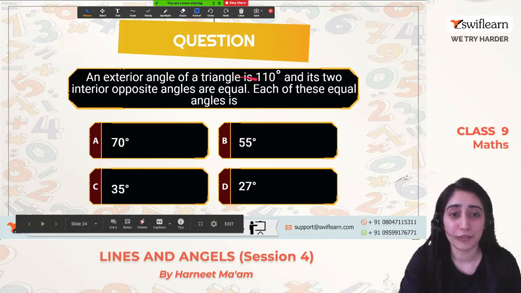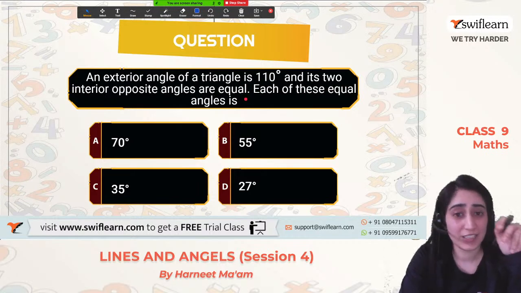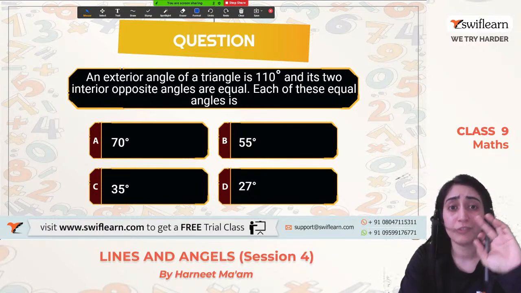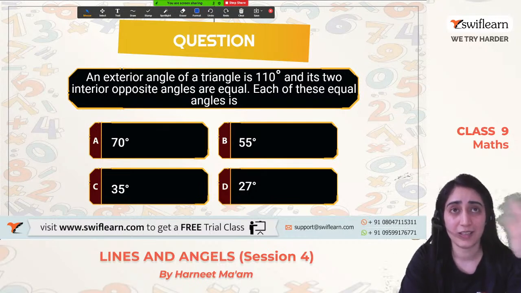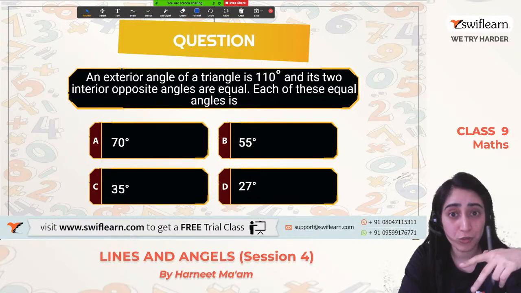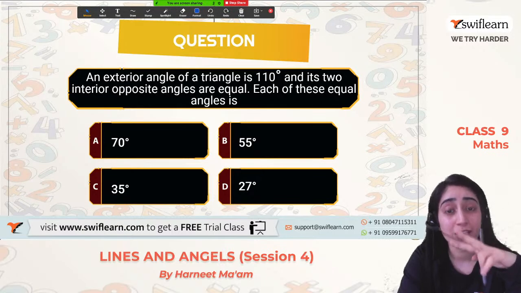An external angle of a triangle is 110 degrees, and the two internal opposite angles are equal. Each of these angles is? The external angle is given to us, and the two interior opposite angles are also given to be equal. So what was the theorem which we studied that was related to external angles? Let's think of that first with the question. So we did theorem number 2 that says that the external angle is equal to the sum of the two interior opposite angles, right?